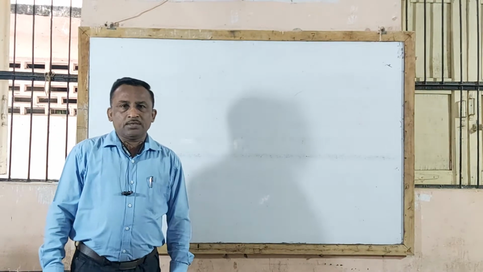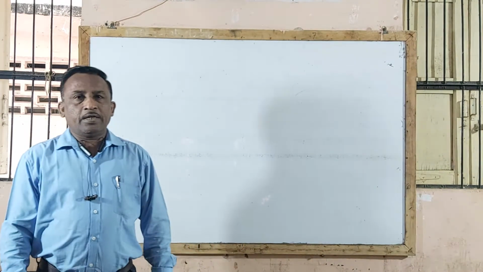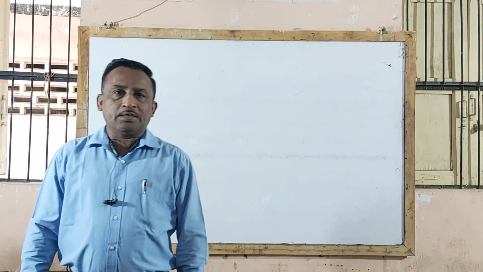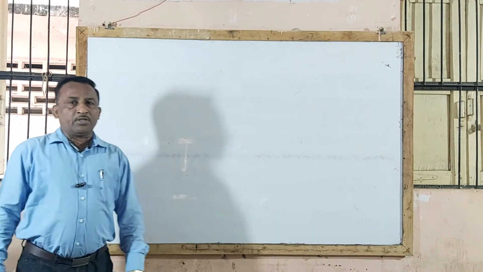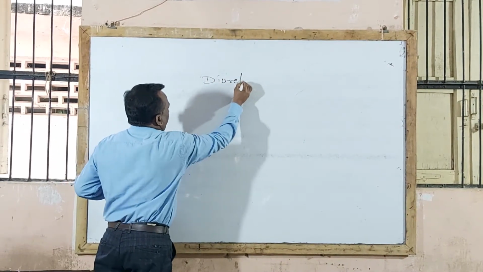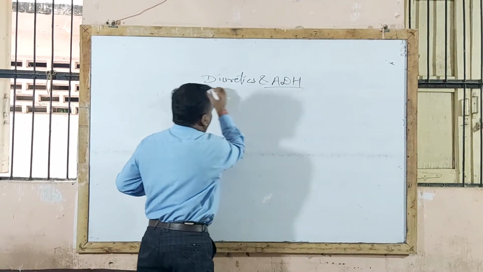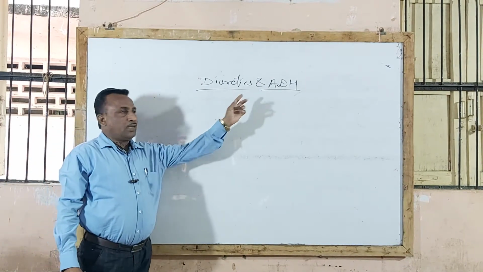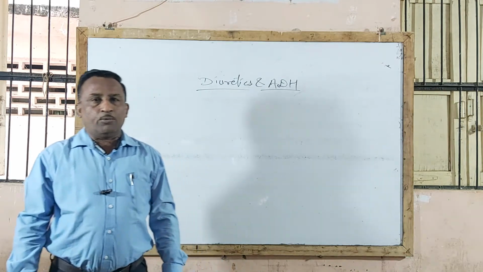Good morning, dear friends. Up till now, we completed regarding ANS, then drugs acting on cardiovascular system. Now, for second session, we start with the next chapter, that is diuretics and anti-diuretic hormones, that is ADH. ADH stands for anti-diuretic hormone.